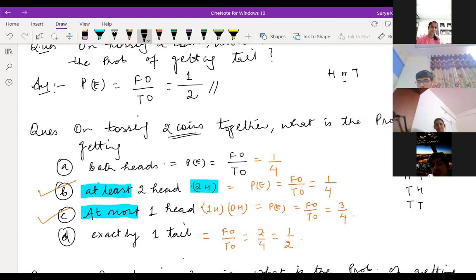Chanchal, you were there in the last class, right? Who was not there in the last class, children? Who is not there? Praharshan, you are not there.